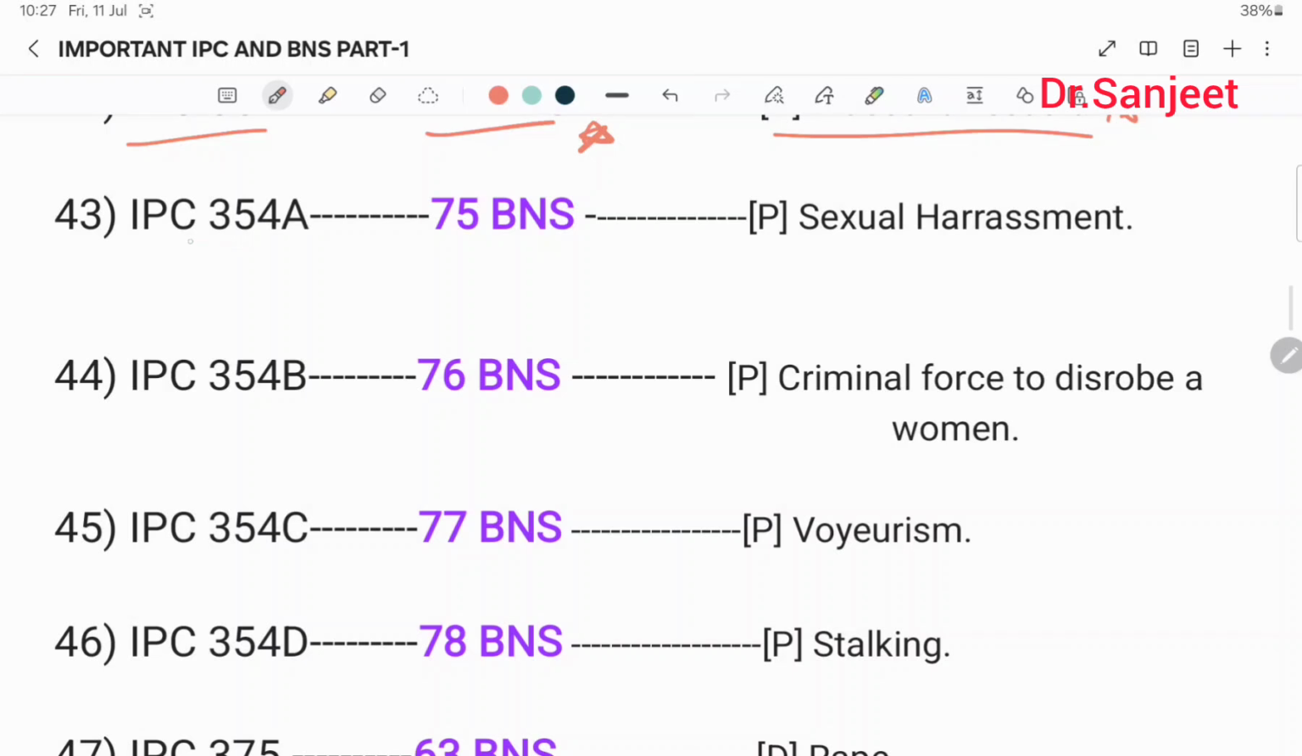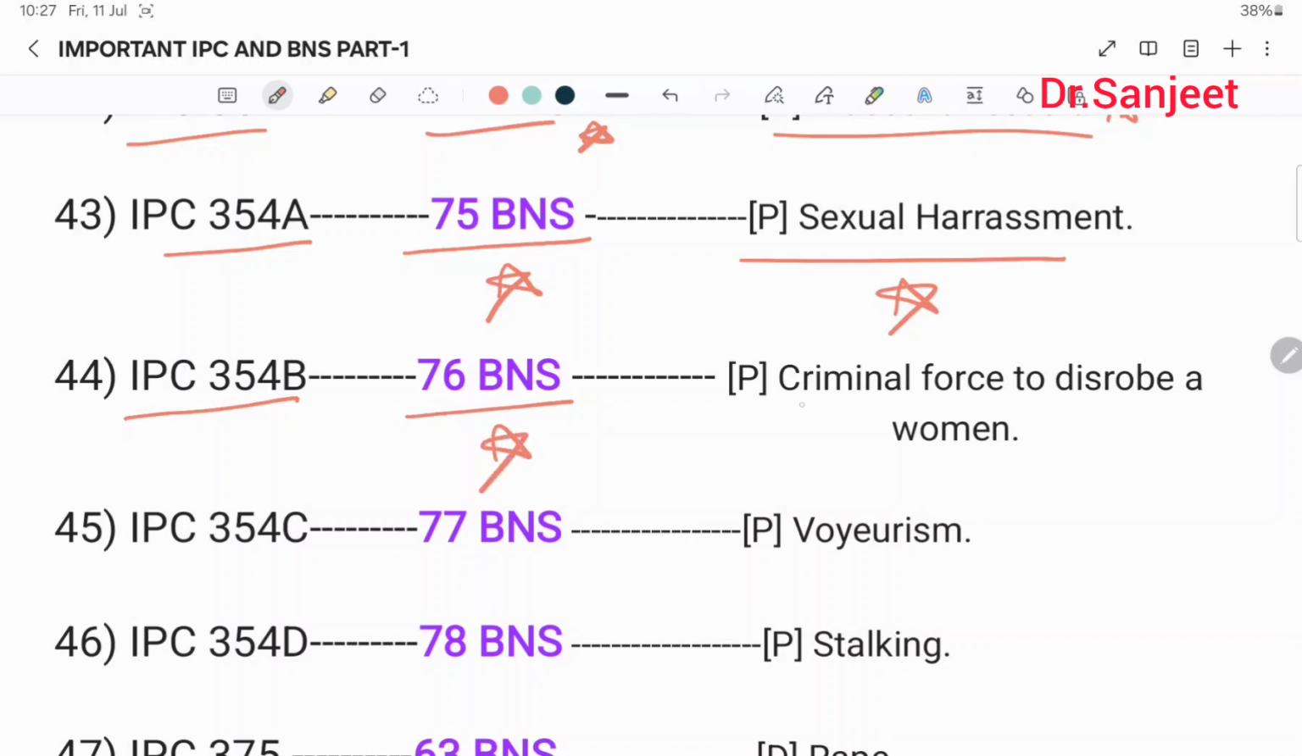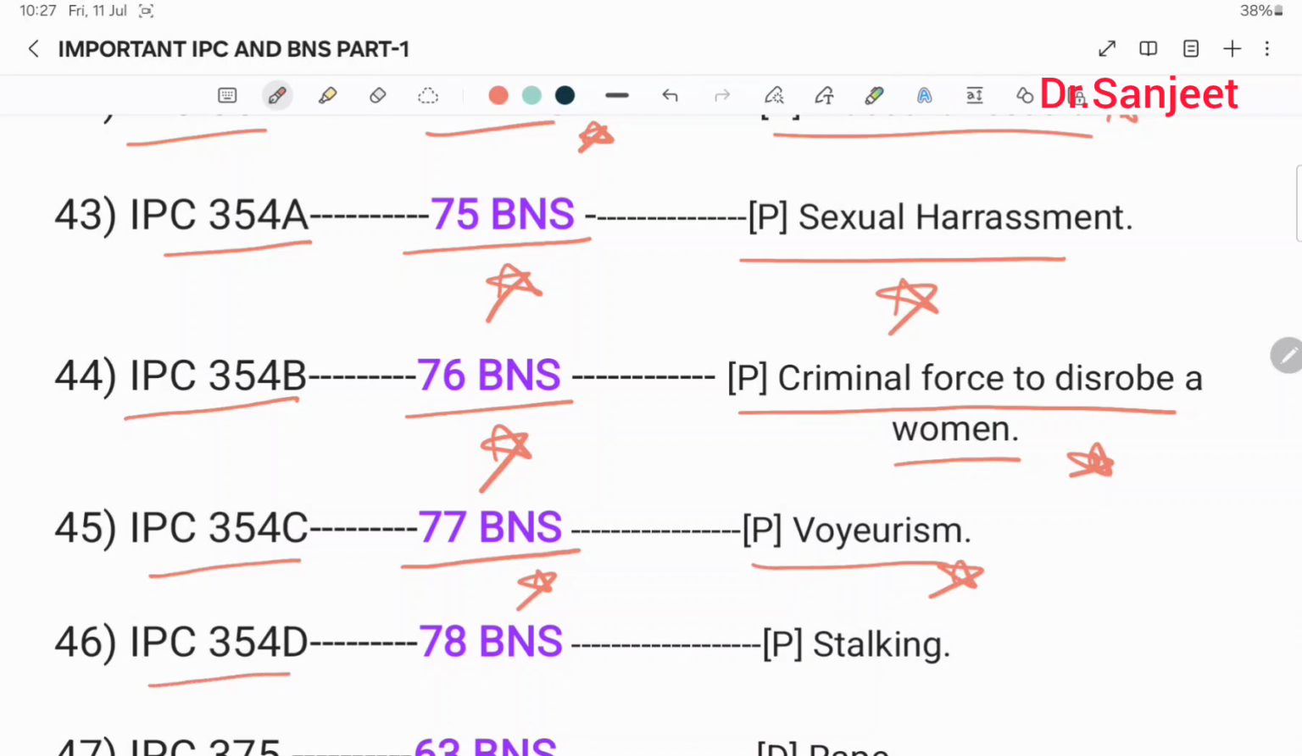Then IPC 354A, 75 BNS, punishment for sexual harassment. Then IPC 354B, 76 BNS, punishment for criminal force to disrobe a woman. IPC 354C, 77 BNS, punishment for voyeurism. IPC 354D, 78 BNS, punishment for stalking.